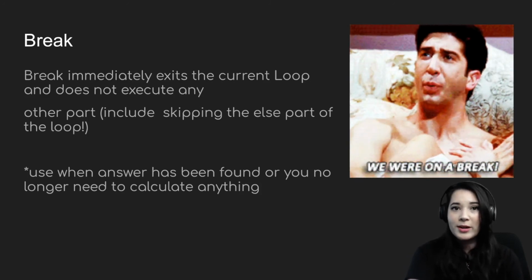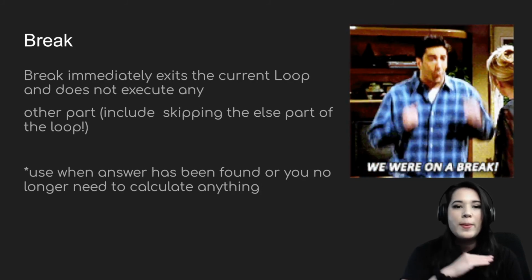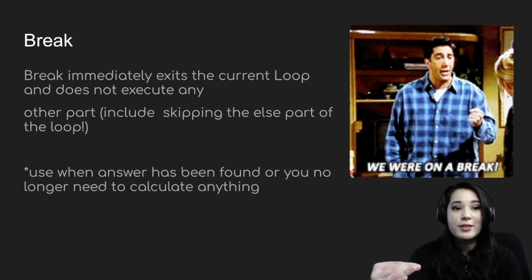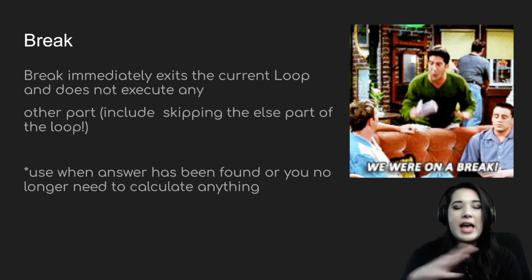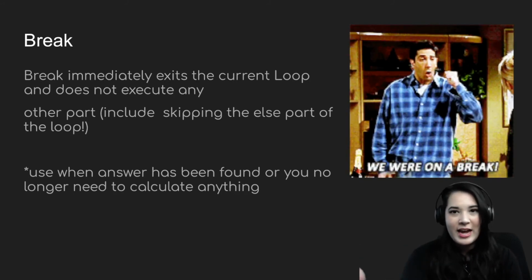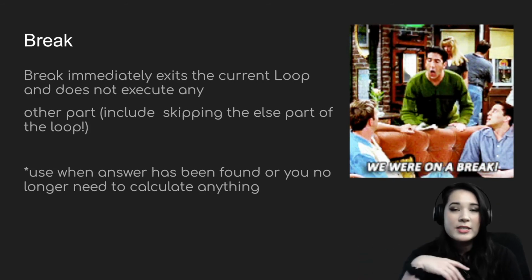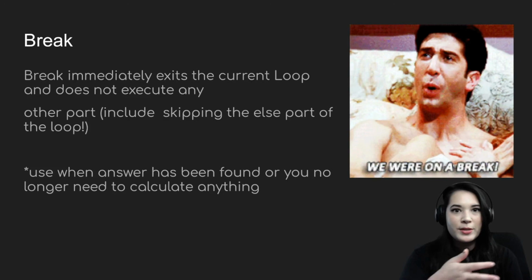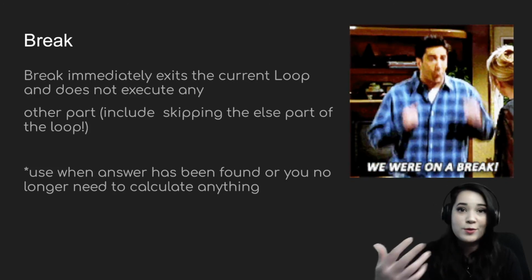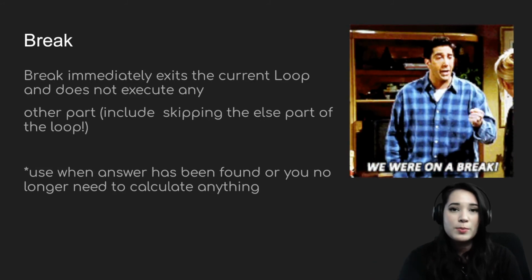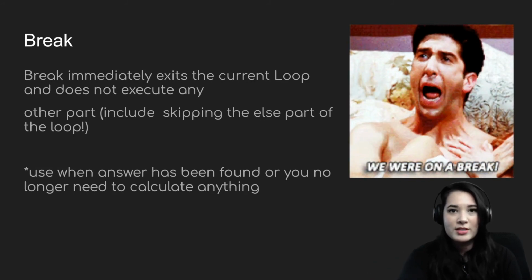First, let's talk about break. Break is a way to immediately exit your current loop. It basically stops everything in its tracks and skips any code that's after it, and it's basically like an emergency exit for your loop. For instance, if you want to exit a loop because something's gone wrong or because you've satisfied all your conditions and you don't want to run anything anymore, you can use a break statement. Let's see how one looks in Atom.